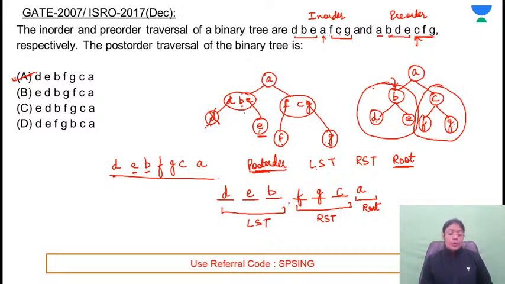So you can follow either of the two approaches. So the answer is D, E, B, F, G, C, A. This is one of the very important types. If mistakes are still happening in this, students, please you need to take it seriously. I hope this is clear to everyone. Let's move on to the next question.